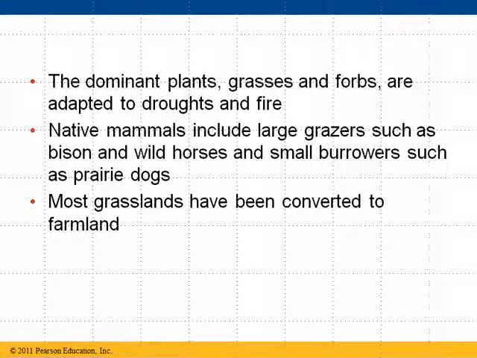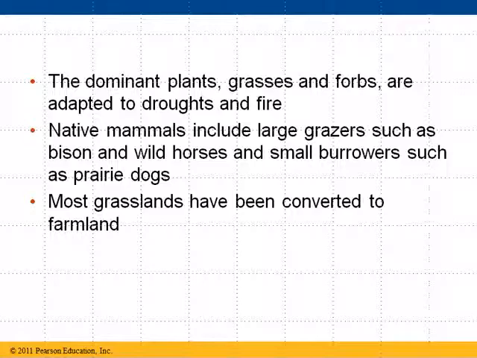Large grazing animals such as wild horses and bison and pronghorn antelope, and a lot of small rodents and creatures like groundhogs and prairie dogs live in the soil below the grasslands. A lot of grasslands, particularly in the United States, are no longer around. They have been converted to farmland.